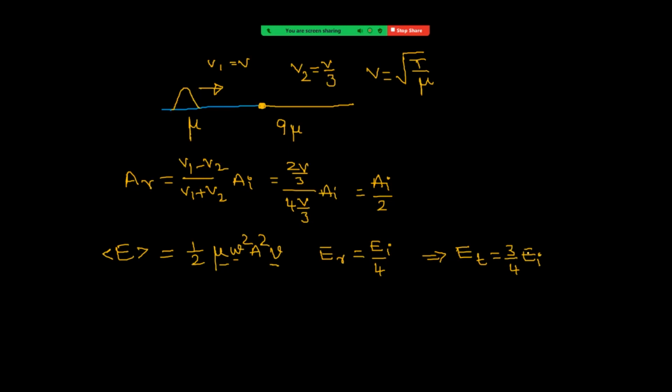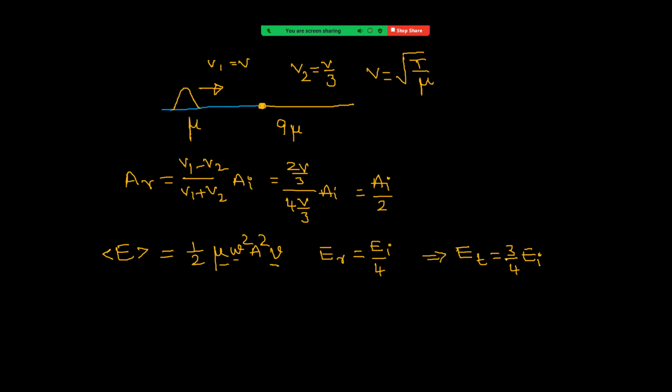Okay. So here we are calculating the amplitude for the reflecting wave. Now for the reflecting wave and the incident wave, if you focus on the same medium, therefore same speed, same mu value, omega constant. So directly we can say energy is proportional to the square of amplitude. Therefore, the reflecting one is 1/4, the transmitting one is 3/4, right?